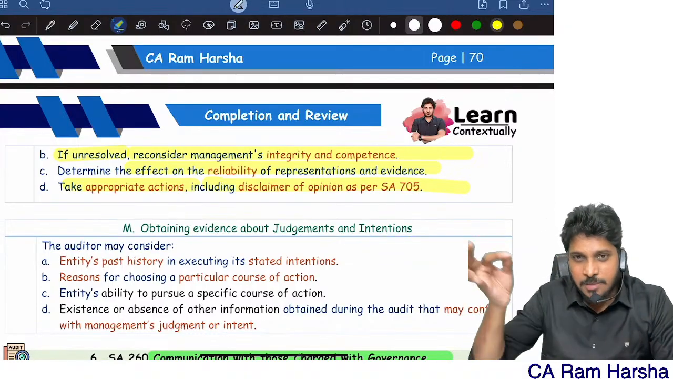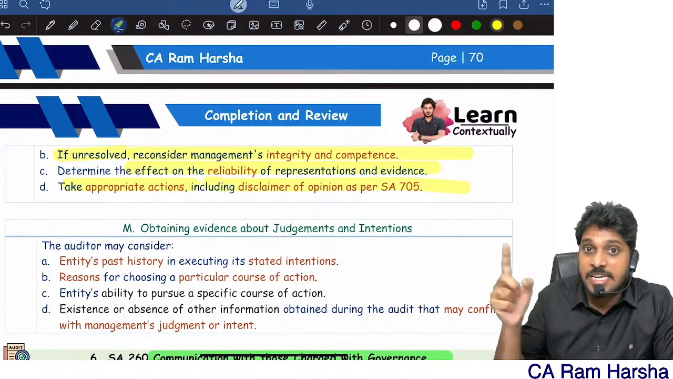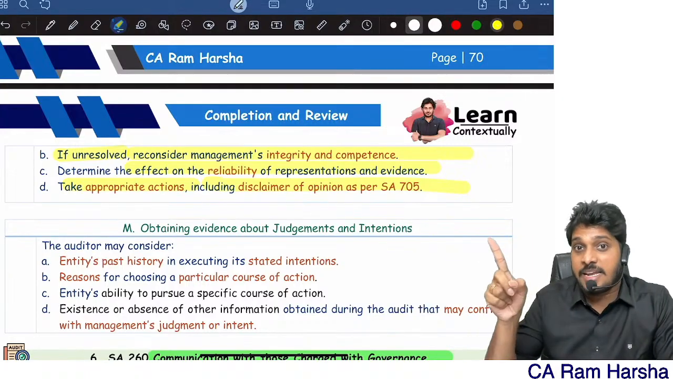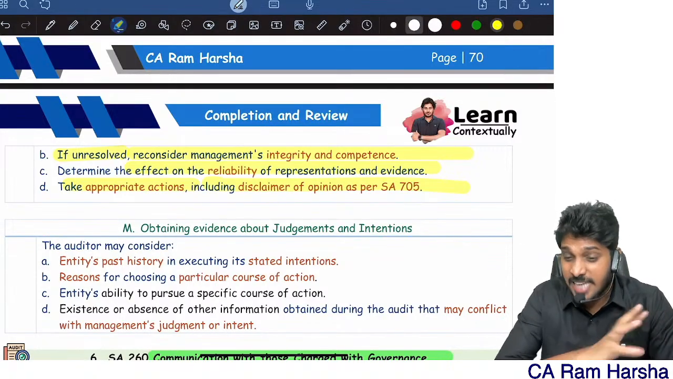If representation provided by them is not reliable, why are they not reliable? The person who gave this statement is incompetent. The person who gave this statement is unethical. The person who gave this statement is not matching with other information which I have. In all these cases, I will try to resolve the matter.